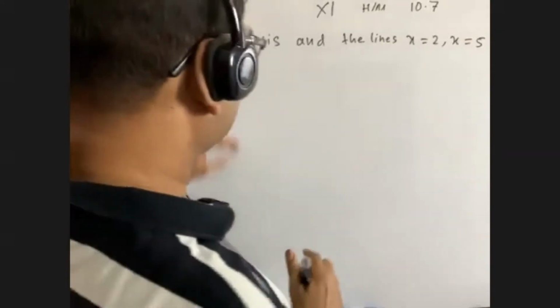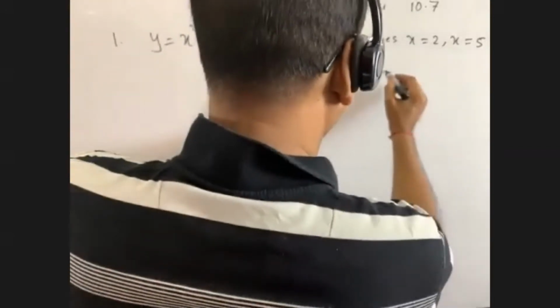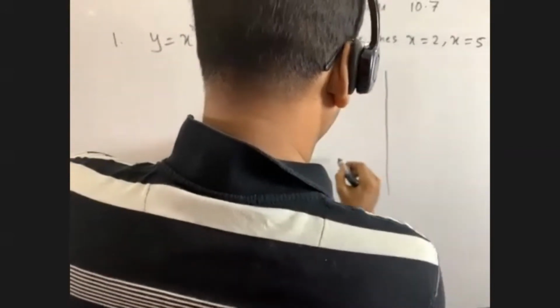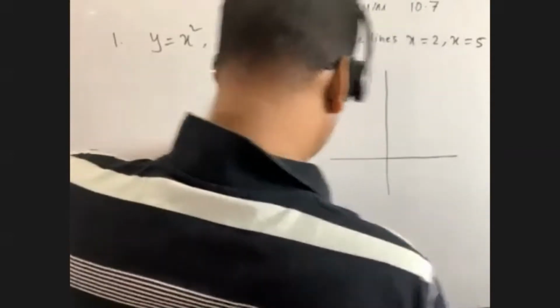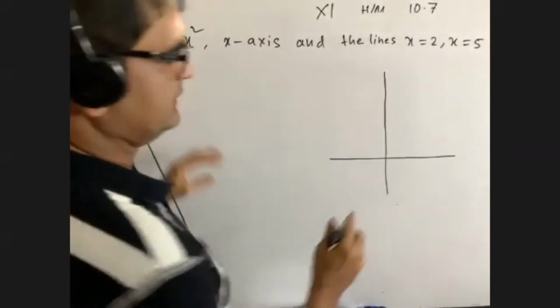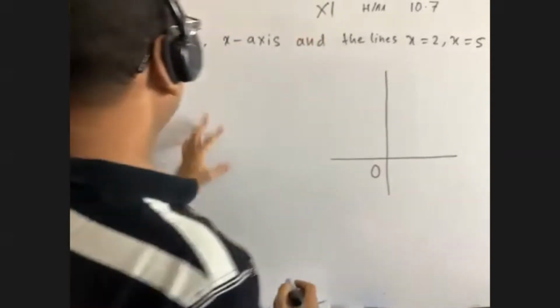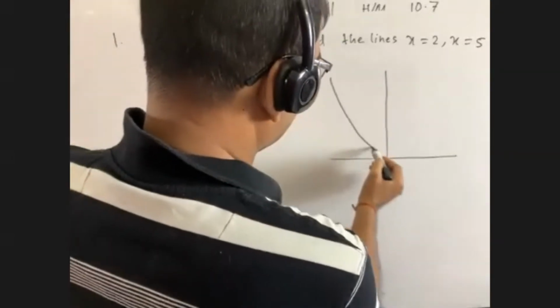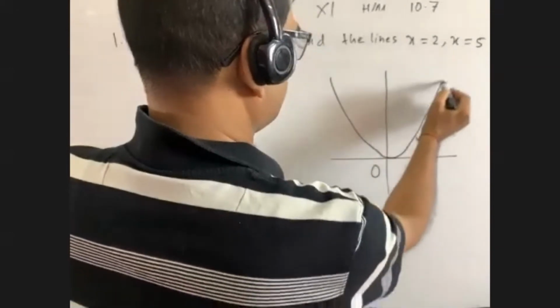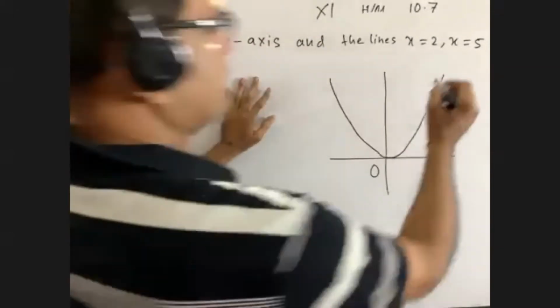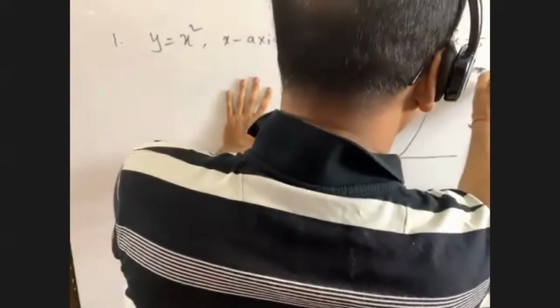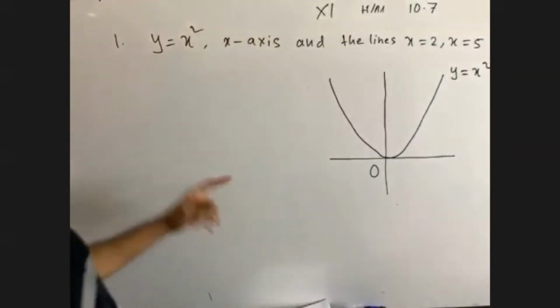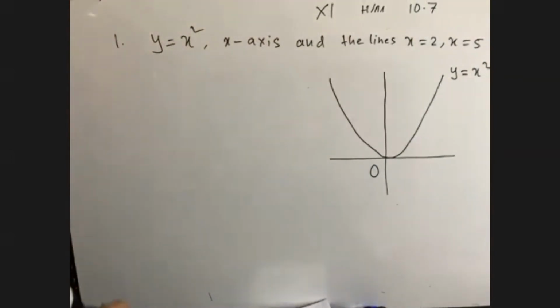Okay, y is equal to x square. Suppose this is the x-axis and y-axis, this is O. Y equal to x square. Can you draw the figure? Yes, we can. It will be like that. Though it is not required to draw the figure in the exam hall for this math.